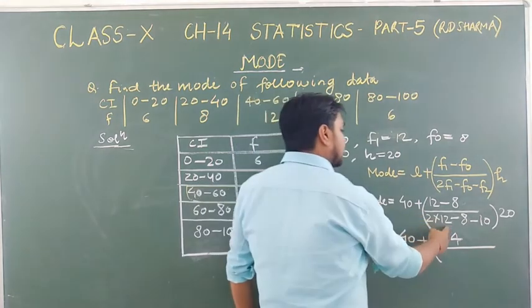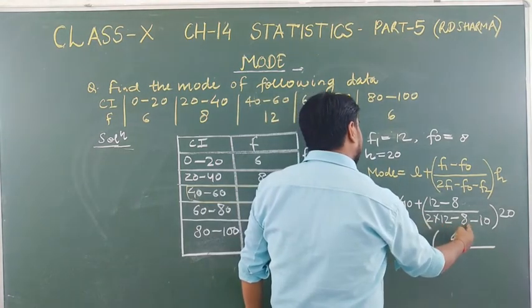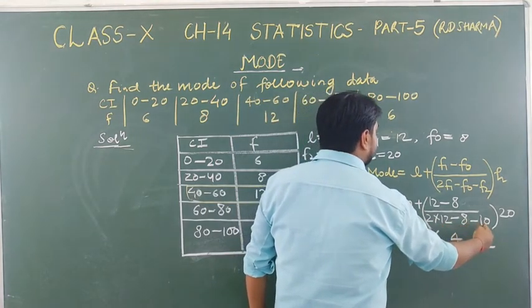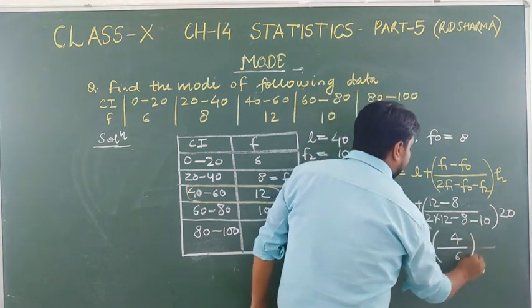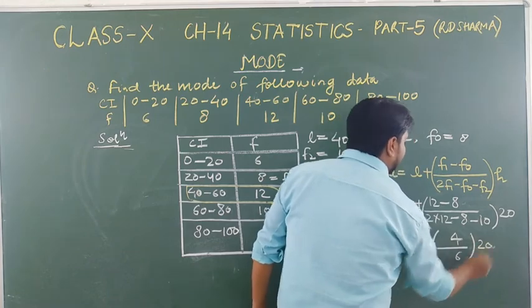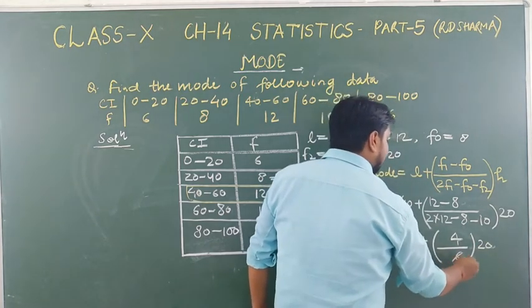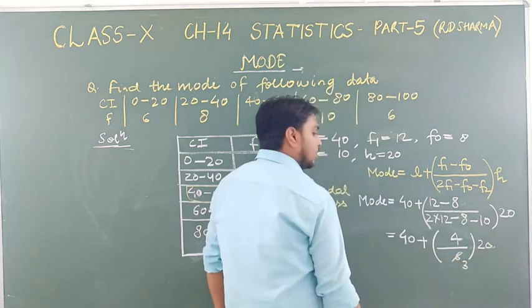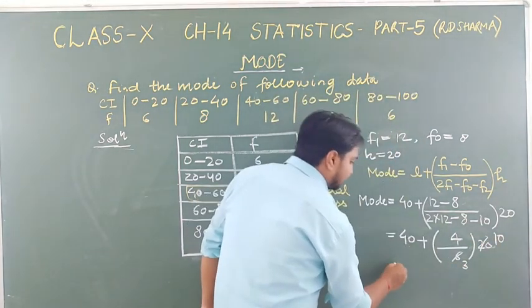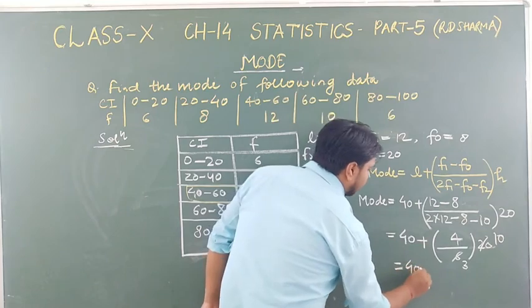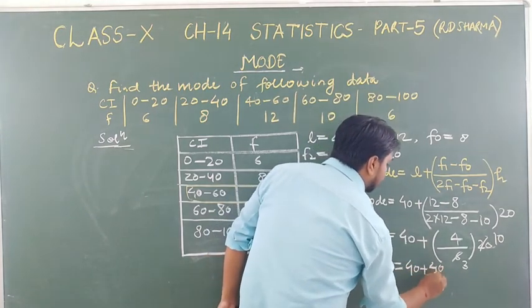2 into 12, 24. 24 minus 8, 16. 16 minus 10, that is 6. And here it is 20. So students, this will be 3 times, and this will be 10 times. So it will be 40 upon 3. So 40 plus 40 upon 3.